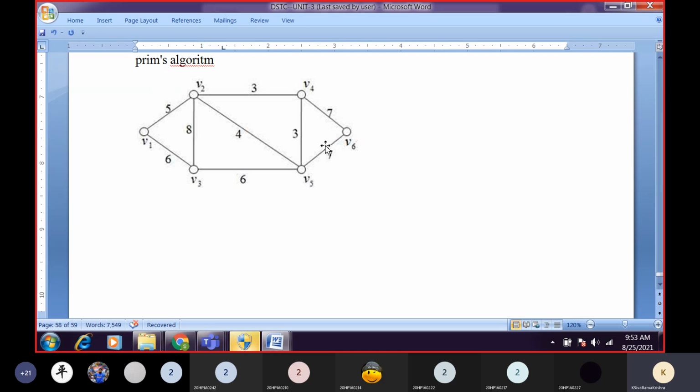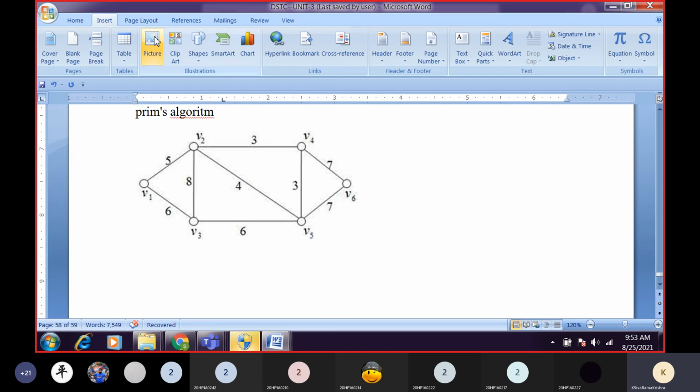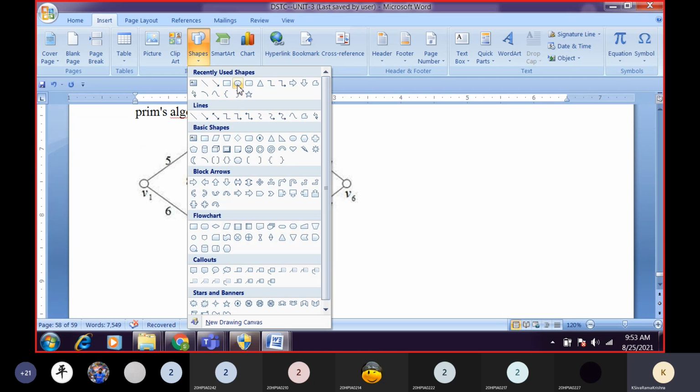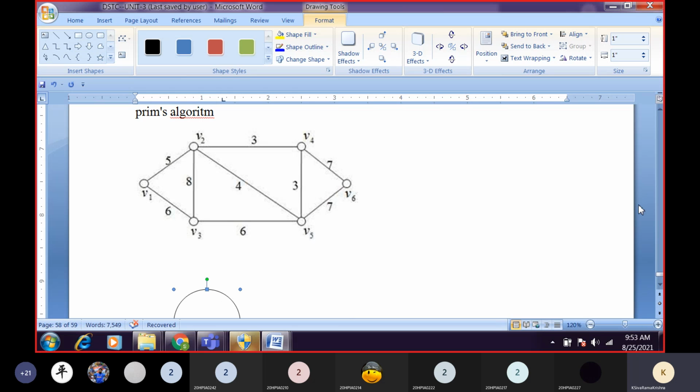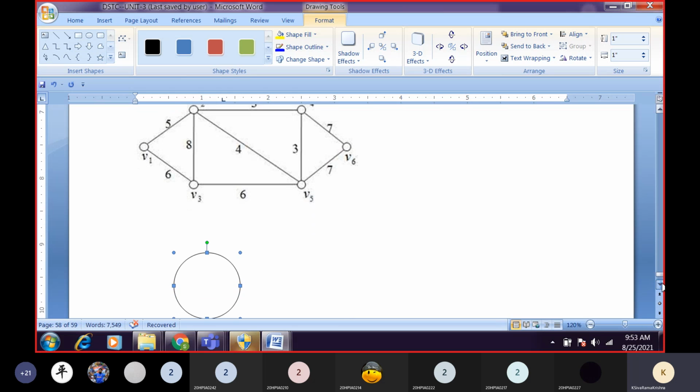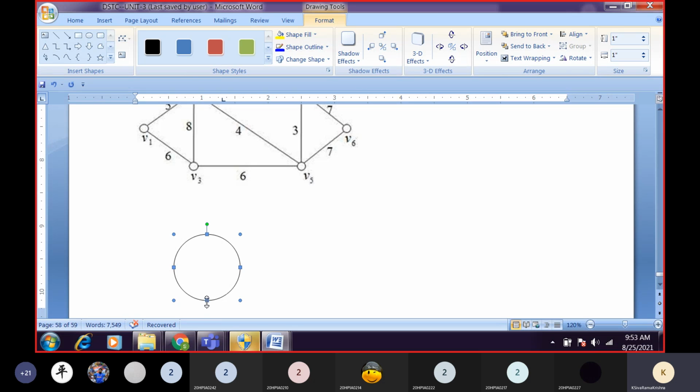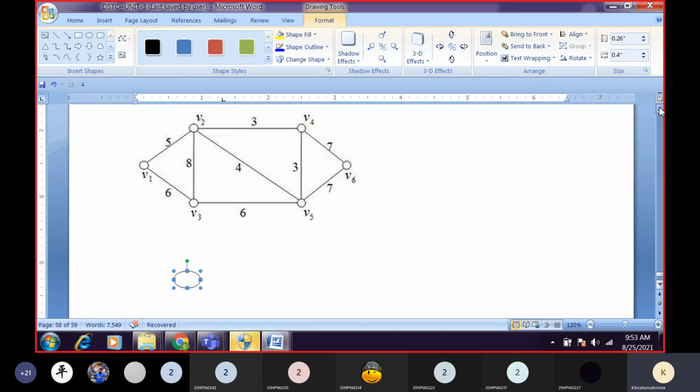Okay, we'll construct a similar type of graph. Just within 2 minutes, I will construct. First, we'll draw all the vertices.